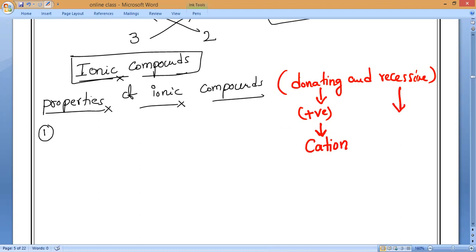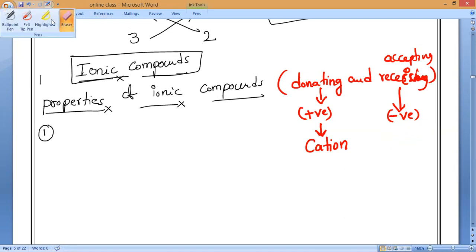And by receiving or accepting electrons, it will form a negative ion. What is the name of the negative ion, Harini? Anion. That is what you have to remember. So ionic compounds are formed by two ions. What are those ions called?